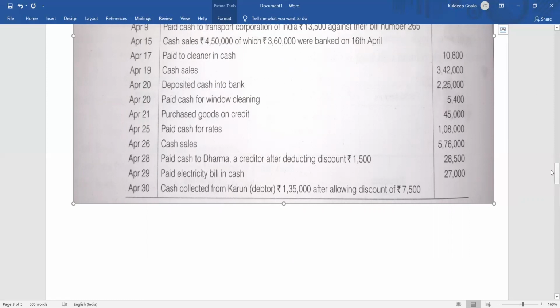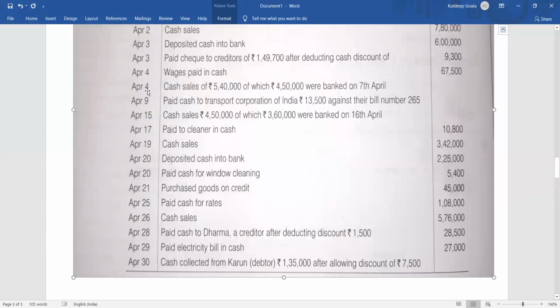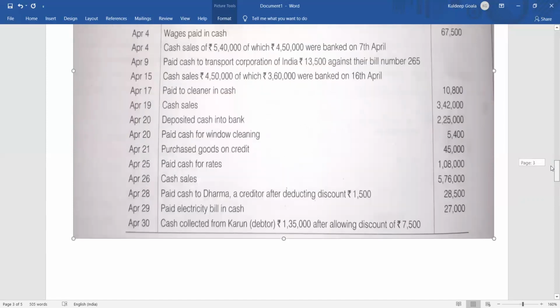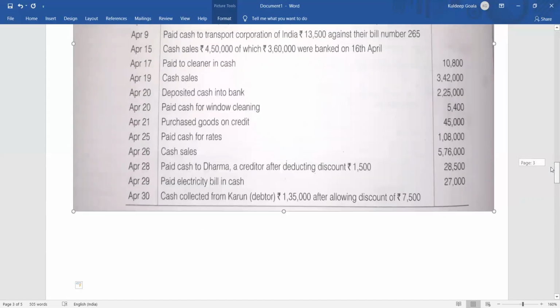Similarly, like in the previous transaction, the transaction took place on 4th April and the deposit was done on 7th April. If in between there is any transaction, that will take place first, then we go for the deposit. You should not mix up. There should not be any jumbling of the dates. It should be in chronological order, that means date wise. The first transaction occurs first, then the next transaction.